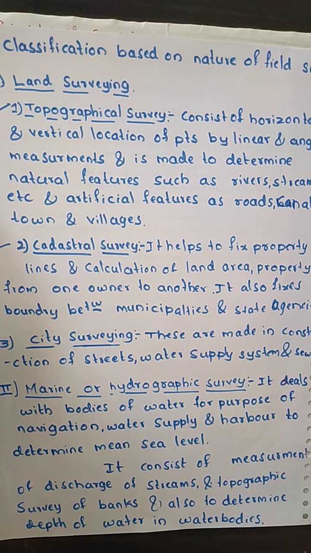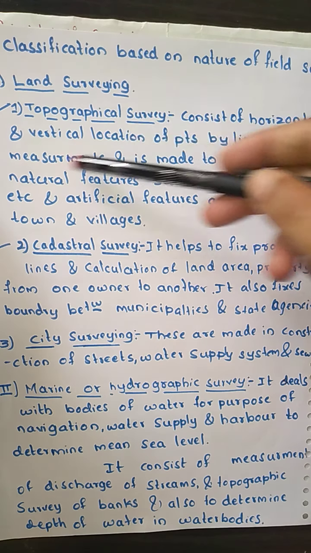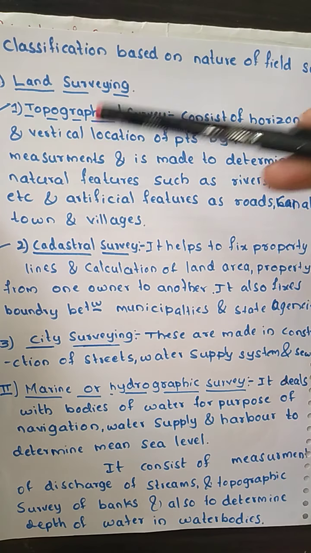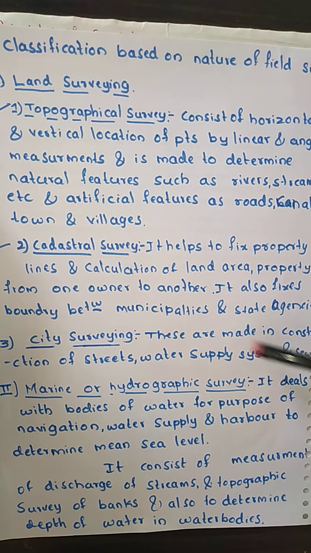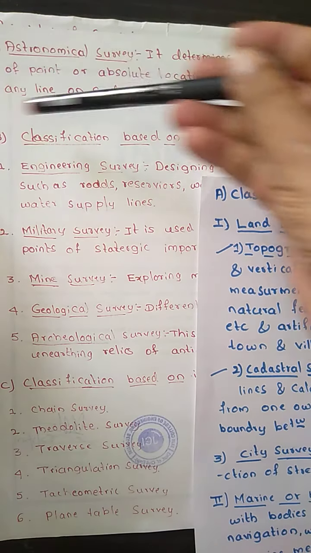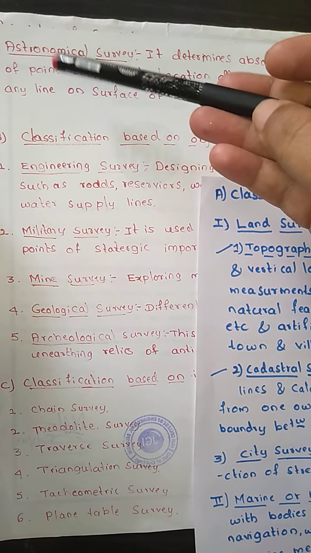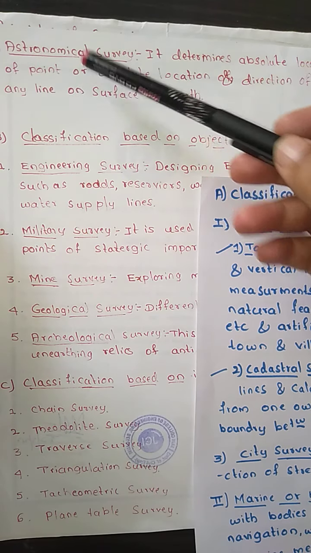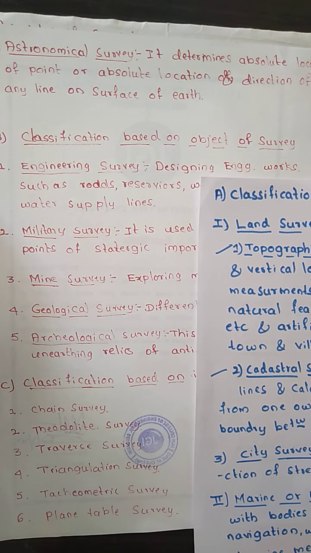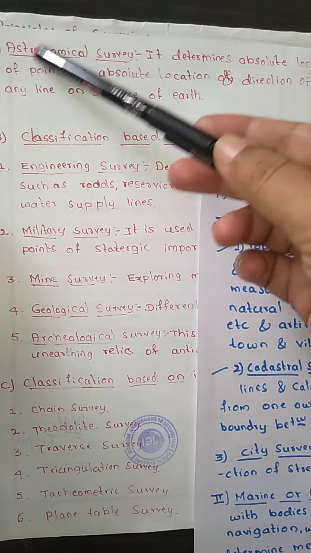Now we are going to classify the survey again, basically into three types, based upon the land survey, the survey we do on land, then the survey we do in marine conditions, that is hydrographic survey, and the third one is the astronomical survey. So the main classification is whether it is a land survey, a marine survey, or an astronomical survey.